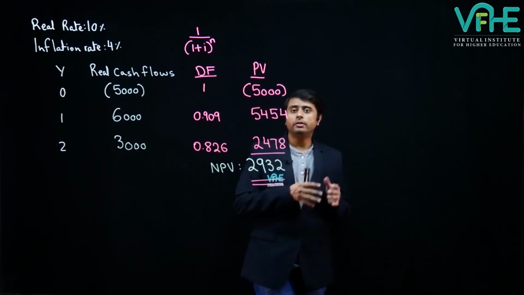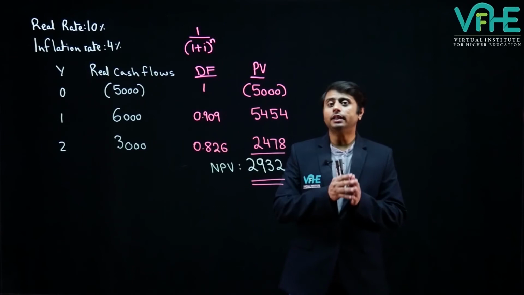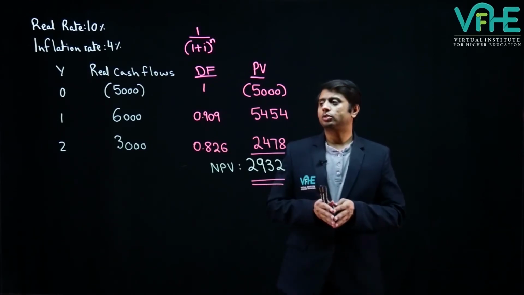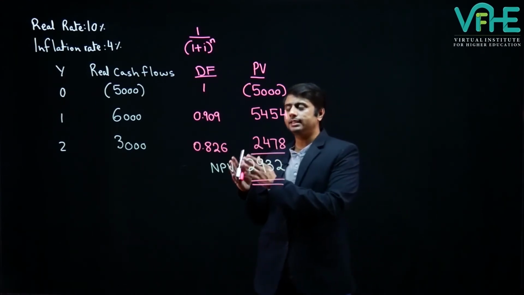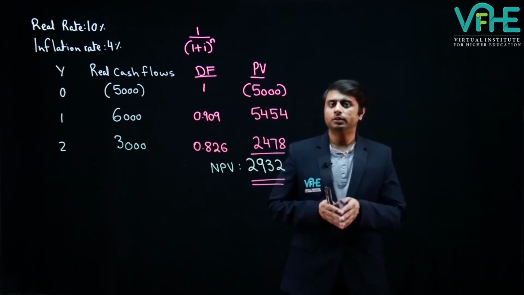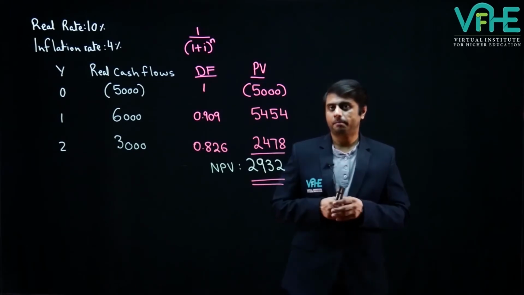When I discussed real cash flows, I said that real cash flows have had the effects of inflation removed from them. So what we can do is inflate these cash flows and come to our nominal cash flows, and then discount them using a nominal rate.